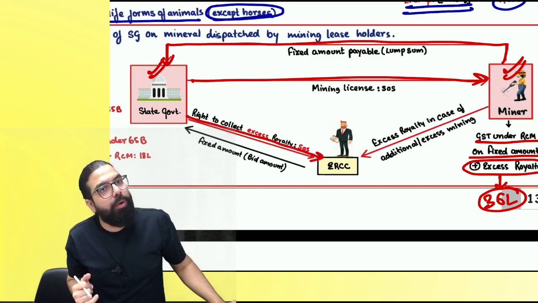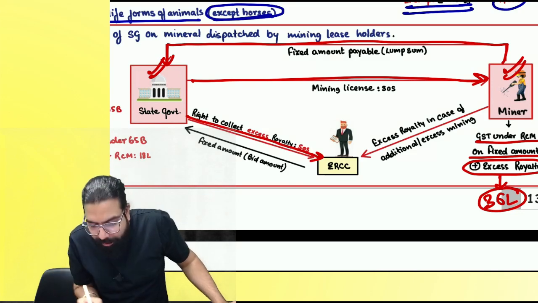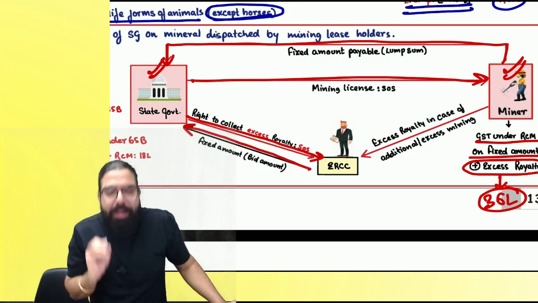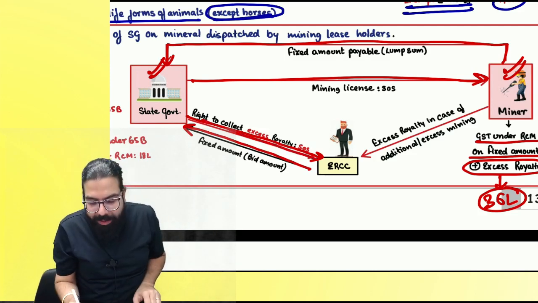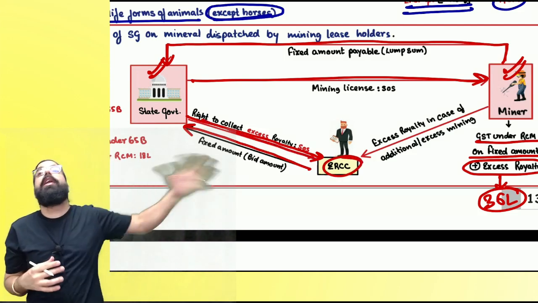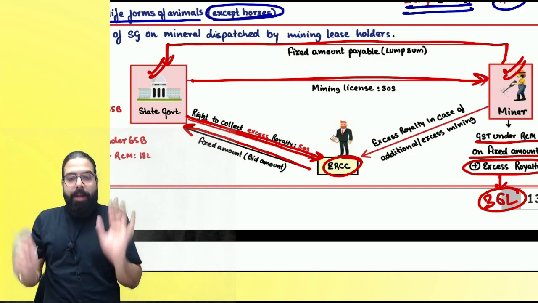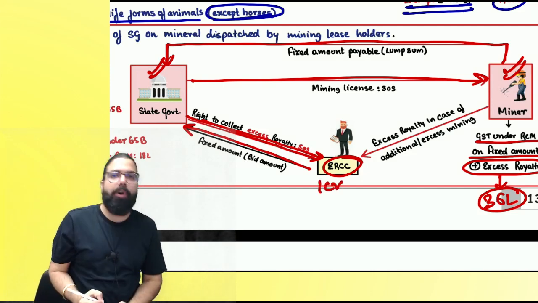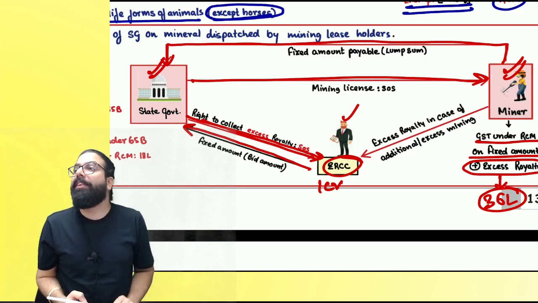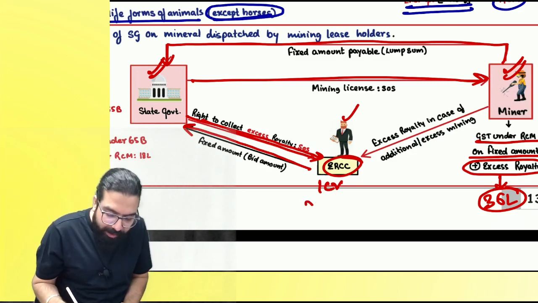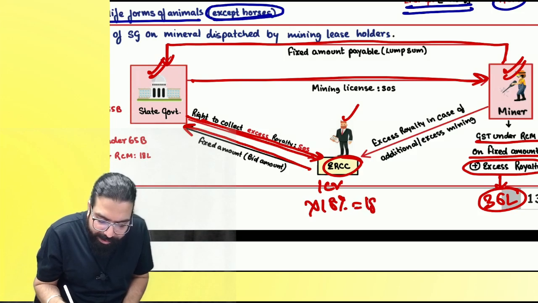The government gave the right to collect excess royalty, and these people have to pay a fixed amount in the bidding. So supposing he says, I will collect excess royalty and I'll give you 1 crore rupees to the government. On 1 crore, he is also a business entity, so he has to pay GST under RCM. How much GST? 18%, supposing, is 18 lakh rupees.